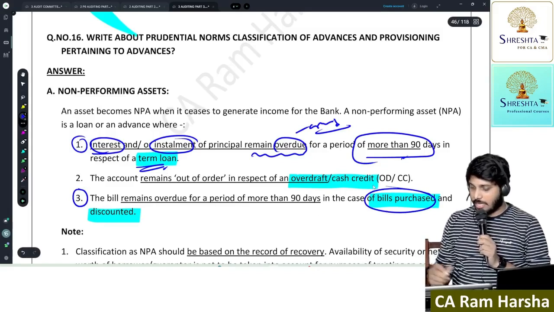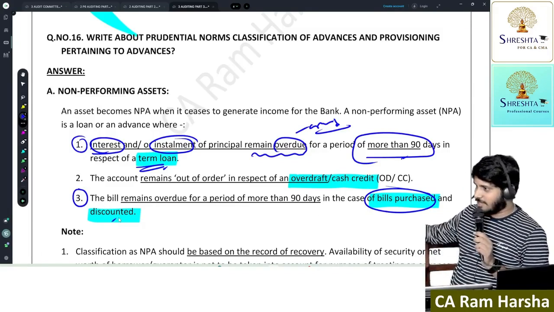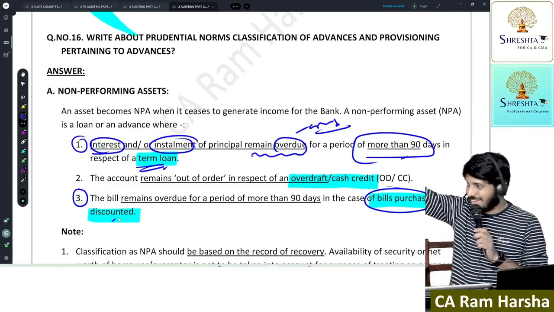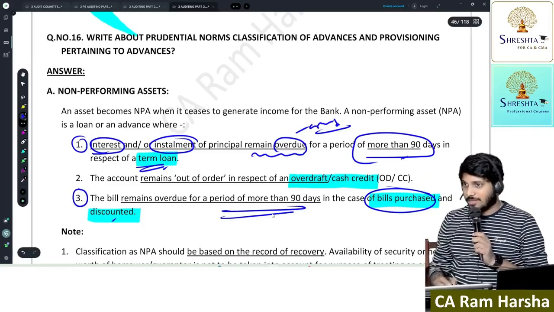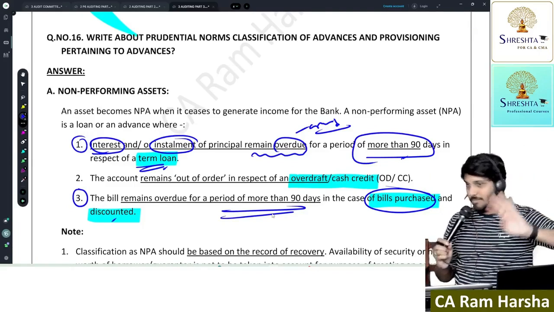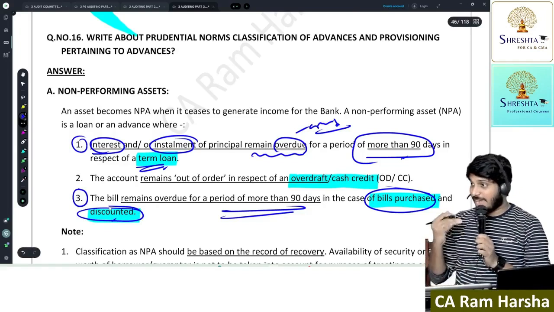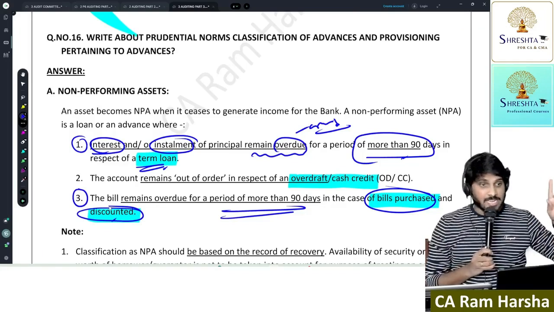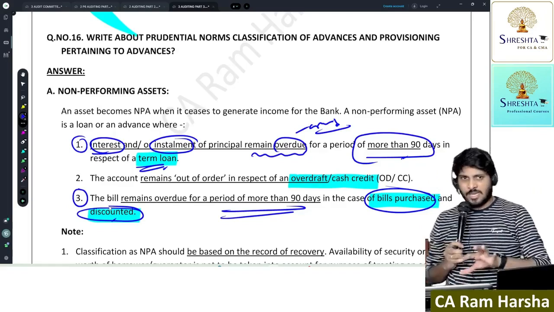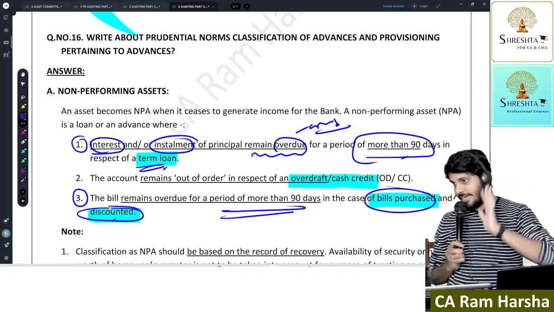Same way, the bank purchased a bill and after discounting, money is given to the drawer. The drawee, whoever accepted the bill, did not pay after the bill maturity date. Still 90 days over. The bill matured 90 days back. On the 91st day, the bill whatever the bank discounted, the drawee account is treated as NPA. Which means, in case of term loans and bills purchased, the criteria is overdue for more than 90 days.